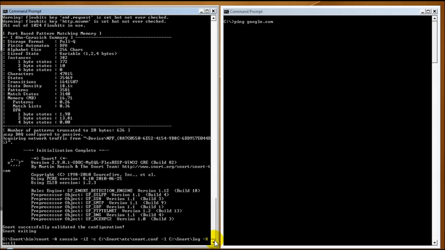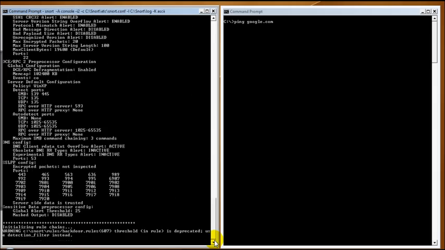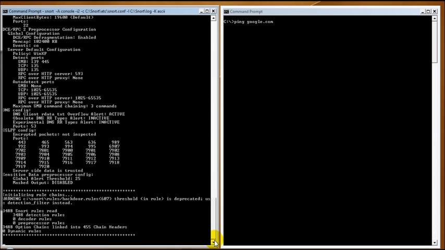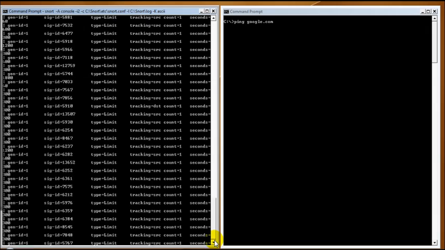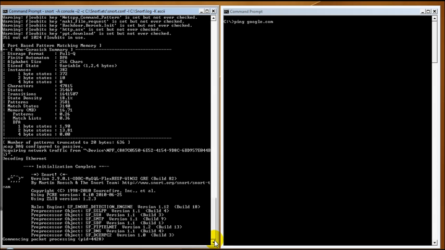Now we would run Snort in IDS mode without the test mode, so it will do all these things again. So here we are finally running Snort as an IDS.